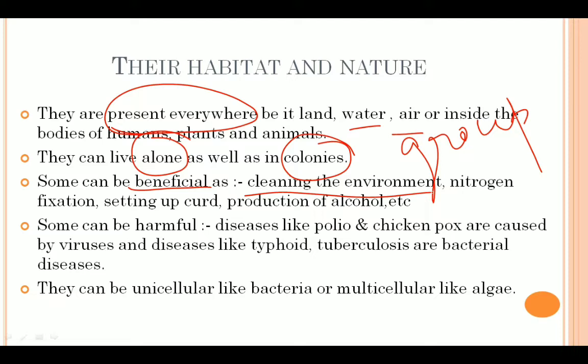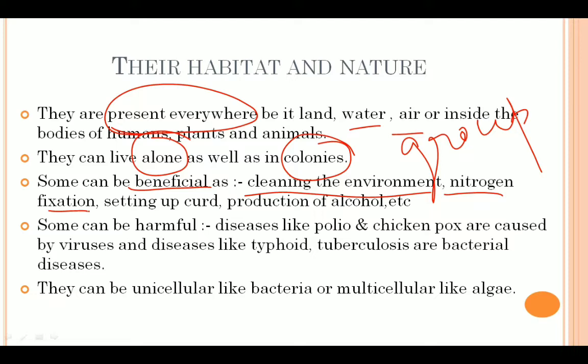Then they also help in nitrogen fixation. Nitrogen fixation means to fix the nitrogen. Some bacteria and blue-green algae have the ability to fix or take nitrogen from the atmosphere to enrich the soil with nitrogen, which increases the fertility of the soil. Since these are involved in this, we call those bacteria and blue-green algae biological nitrogen fixers.